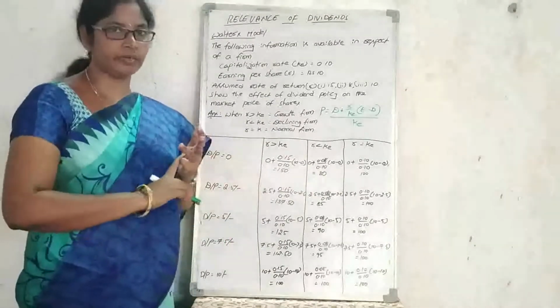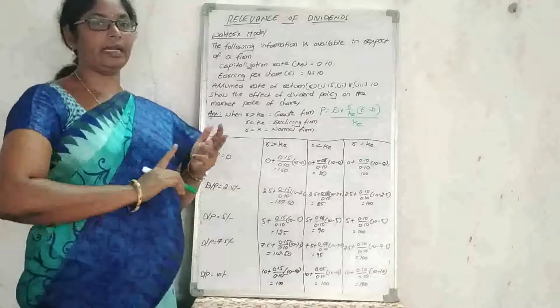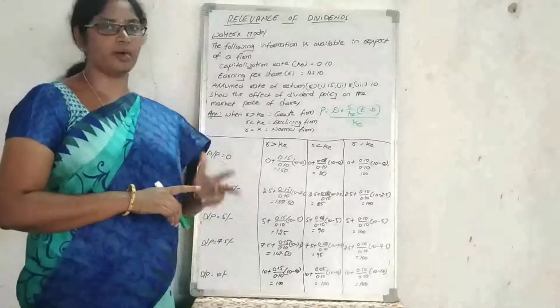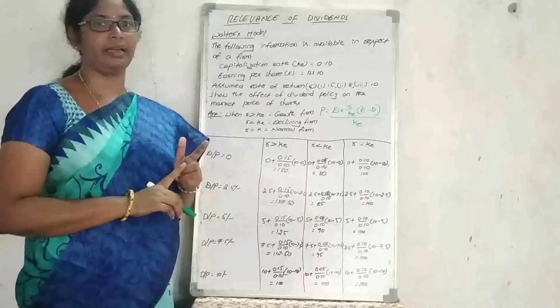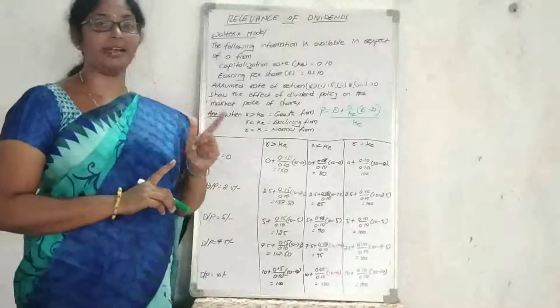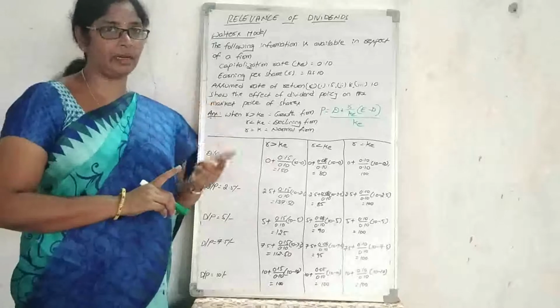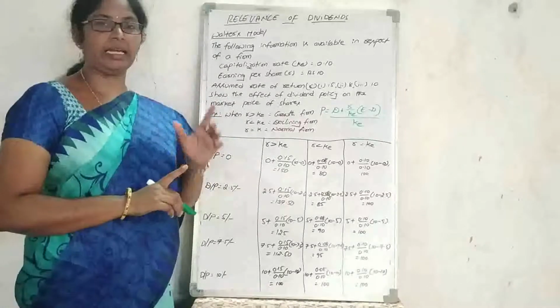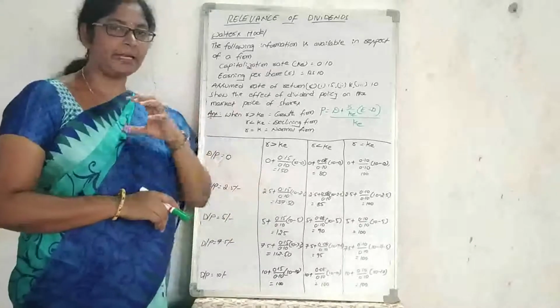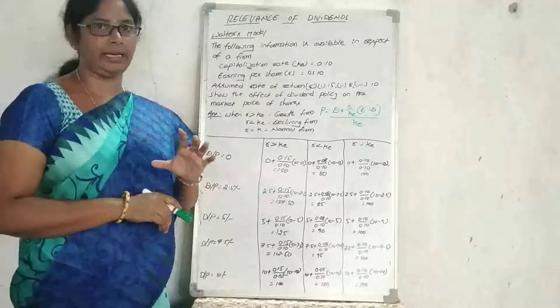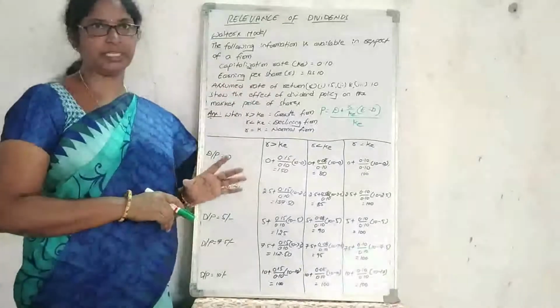R and K are always constant, meaning the rate of return and the cost of capital remain constant. Earnings per share and dividend per share will impact the result of the company. And the company has a perpetual life, meaning it continues and does not have any end.